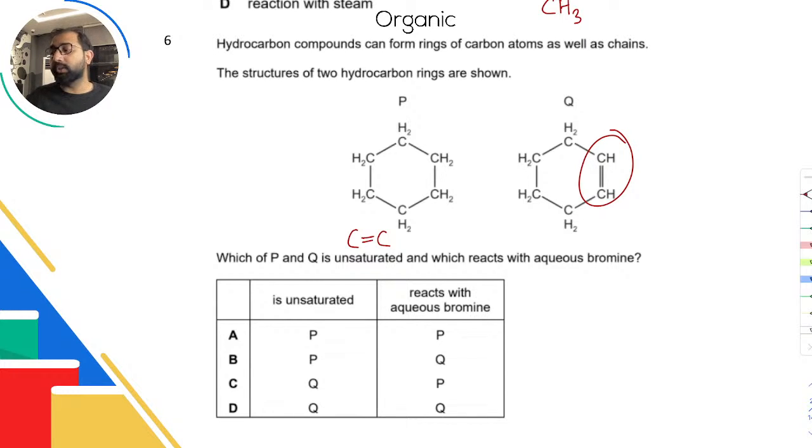And which reacts with aqueous bromine? So aqueous bromine, what happens when you pass the unsaturated thing through aqueous bromine? It reacts and goes colorless, right? So that's what's going to happen. This is definitely going to be Q as well. So our options are D. There you go. Okay, thank you so much.